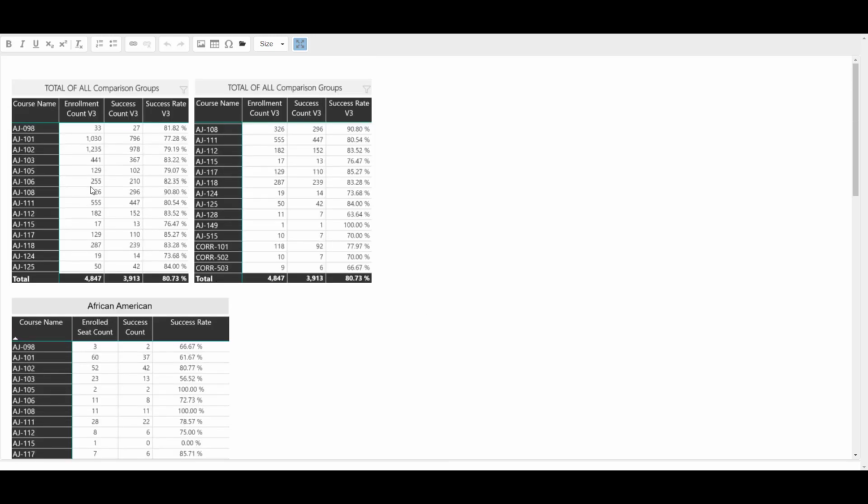For AJ 102, the situation is different. The success rate for the totals data is about 79%. However, for this course, the African American success rate is almost 81%. Since the African American success rate is higher by about 2% than the total success rate, there is no disproportionate impact here.